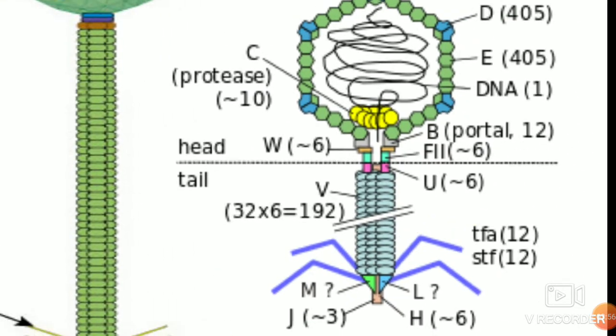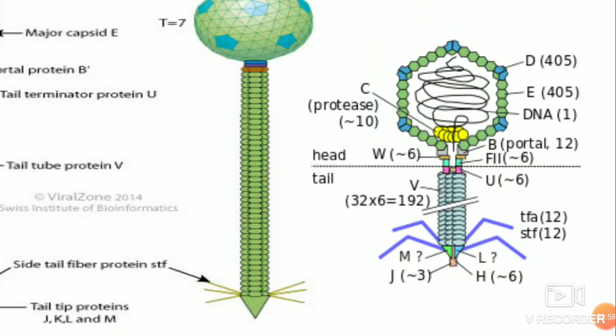These are the numbers of copies of the proteins present. D protein is present in 405 copies, E protein also 405 copies, and 1 copy of DNA. C is a protease, with 10 copies present, which will open the path for the DNA to be injected.